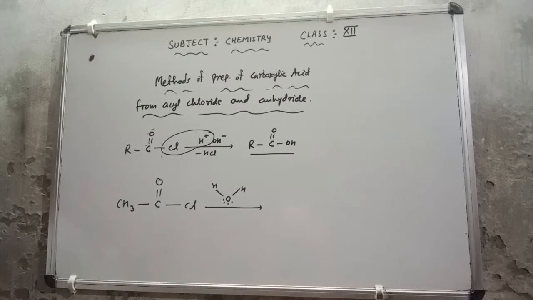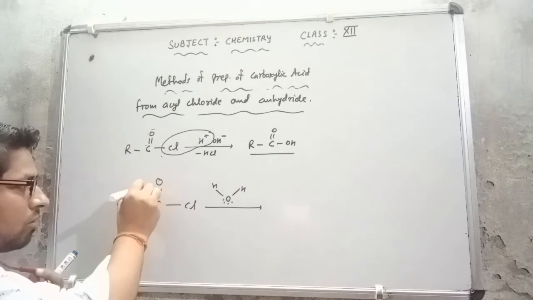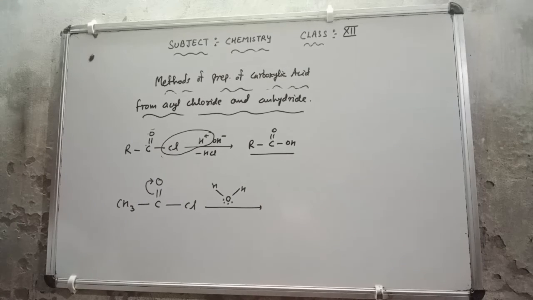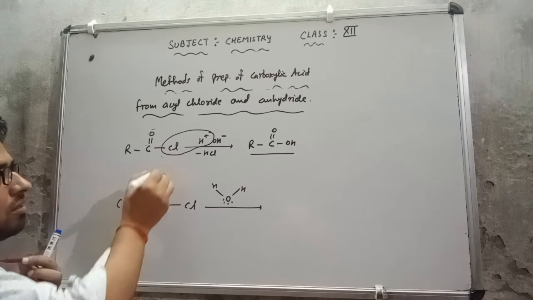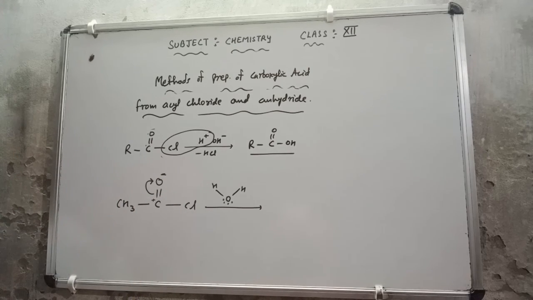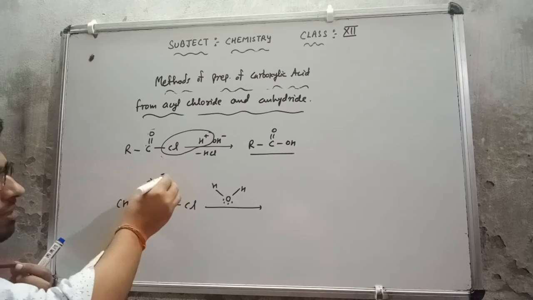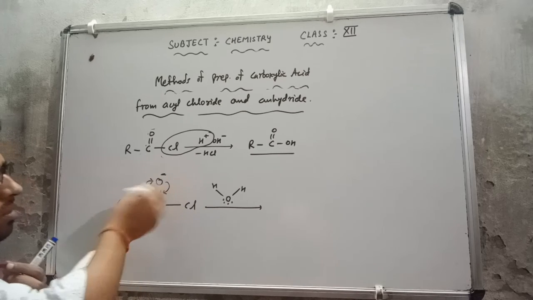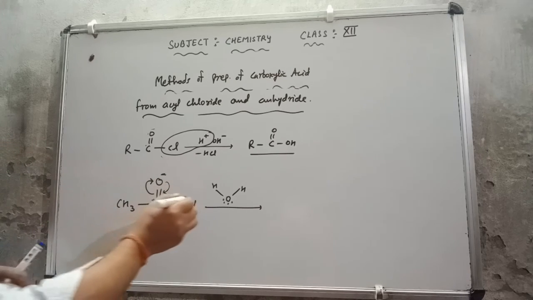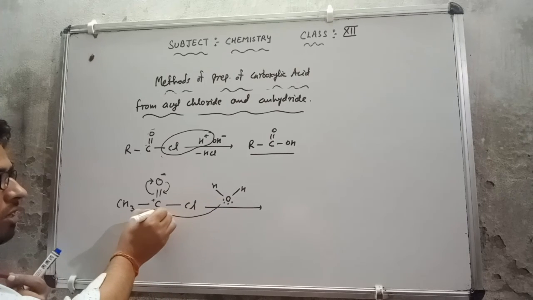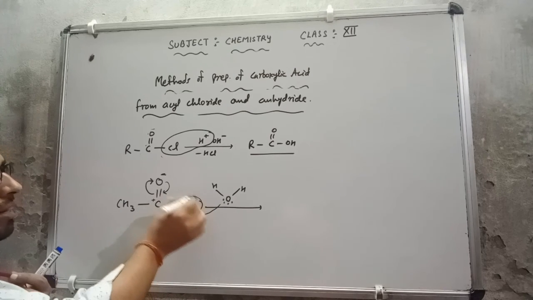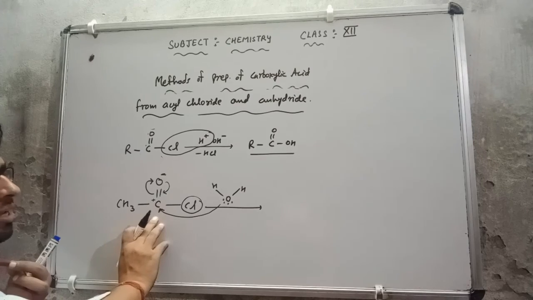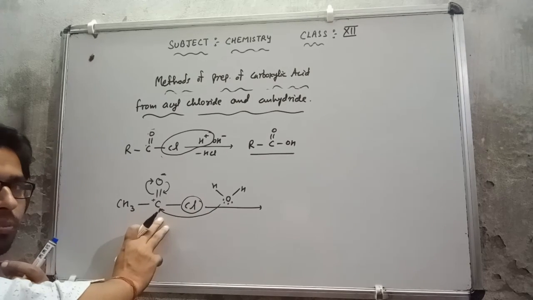So very simple. If you see here, the oxygen is more electronegative, so the bond will transfer the electron towards the oxygen. As it transfers the electron, this becomes the negative charge and this the positive charge. Then it will transfer the electron back here. Now this oxygen's lone pair will attack this carbon, because the carbon is electron seeking, so it will attack the carbon to provide the electron.